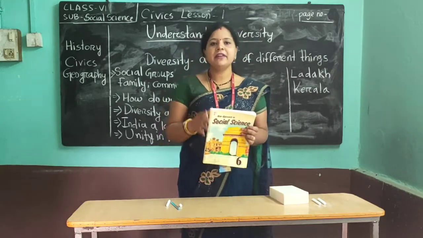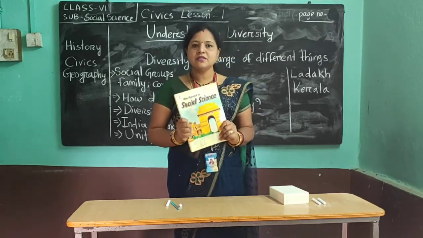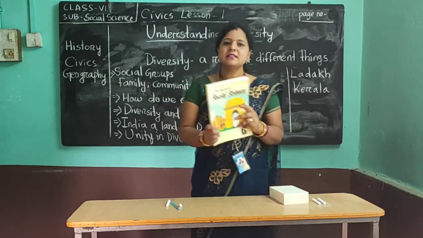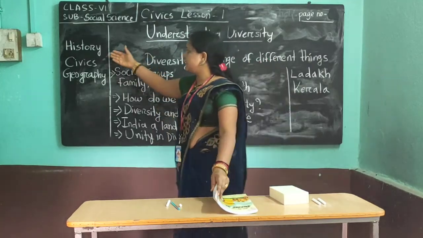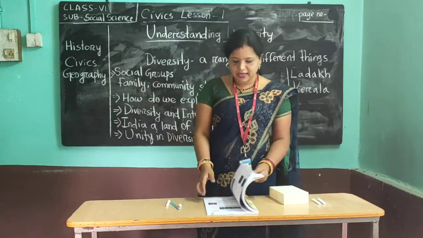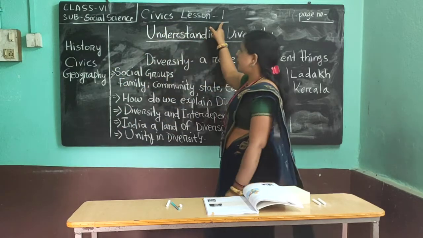Okay children, now you have freshly come from class 5. You don't know about this subject. This is one new subject for you. The subject name is social science, and it is the combination of three subjects: history, civics and geography. Today I am going to teach you civics, lesson number 1.